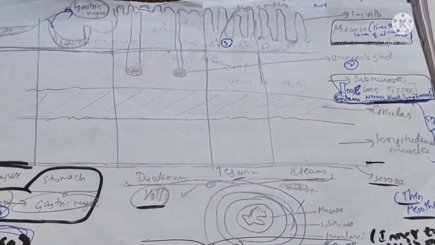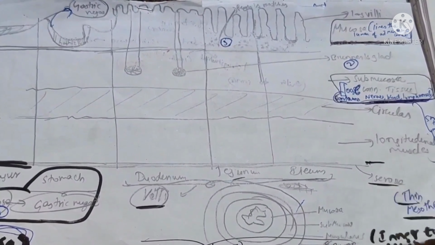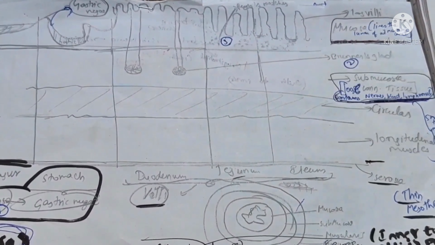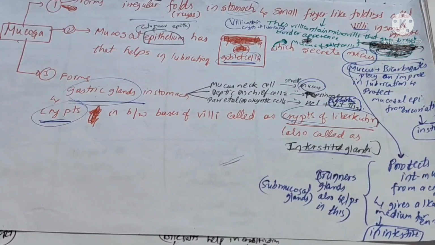Next, coming to the mucosa, and in the intestine we have villi. Let us go somewhat more in depth. In the stomach, the mucosa forms small irregular folds called rugae. And in the intestine, the mucosa forms the villi. These villi contain microvilli that give the brush border appearance. The mucosal epithelium in the intestine has goblet cells which secrete mucus that helps in lubrication.